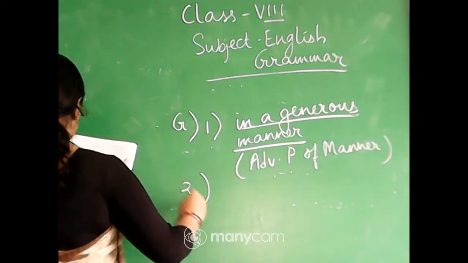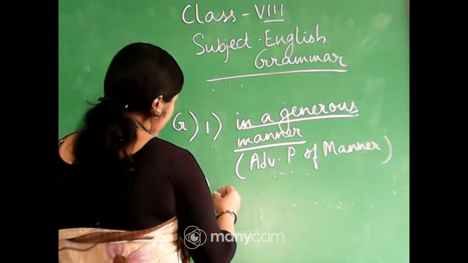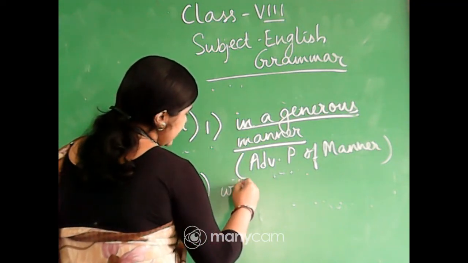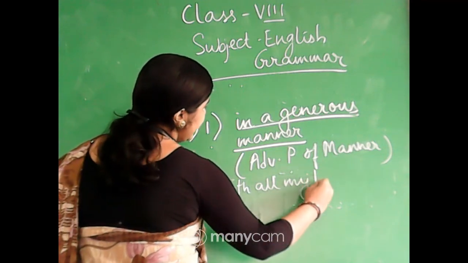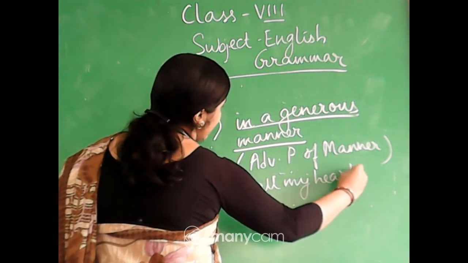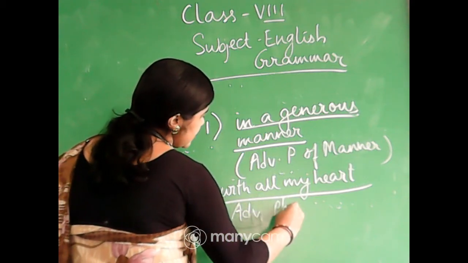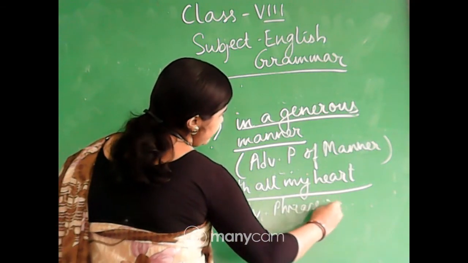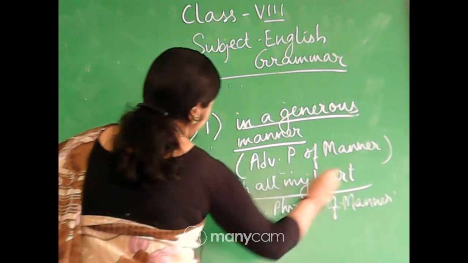Number 2, I supported the Indian team with all my heart. So, "with all my heart" is again an adverb phrase of manner. How did I support the Indian team? With all my heart. So, the same thing, adverb phrase of manner. Got it? Okay.